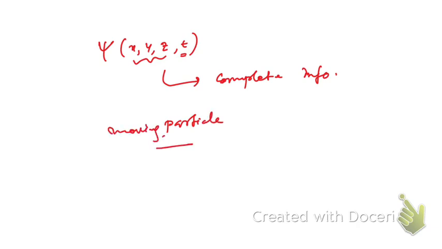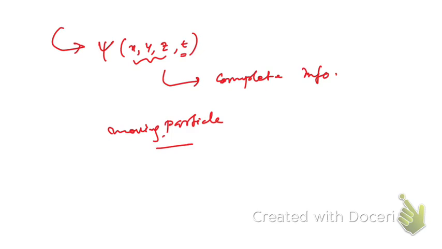This is a mathematical term that explains the position and other information about the moving particle.